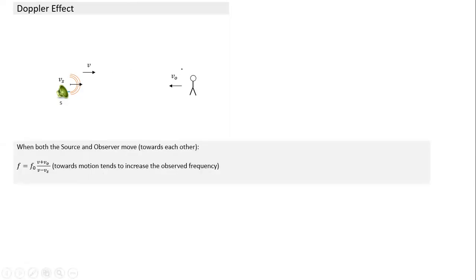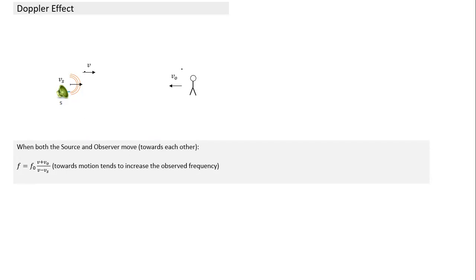So let's memorize the formula. The formula we must remember, and what is the formula here? When both source and observer move towards each other, and we always keep in mind towards each other, the formula is f = f naught (V plus Vo) divided by (V minus Vs). Both terms tend to increase the frequency.